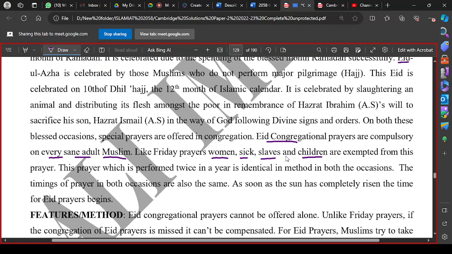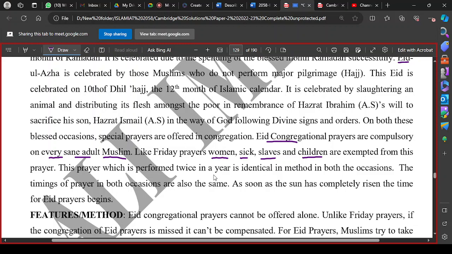Eid prayers are obligatory on adult, sane Muslims. Insane people and children are exempted from its performance, and in the same way women, the sick, and old people are also exempted.